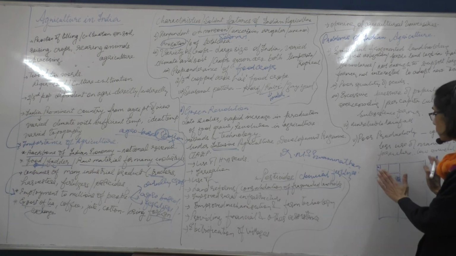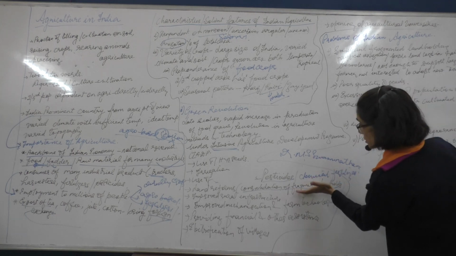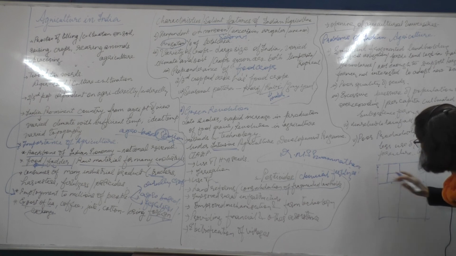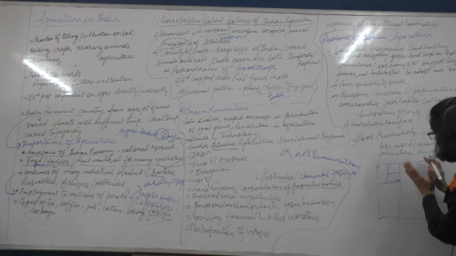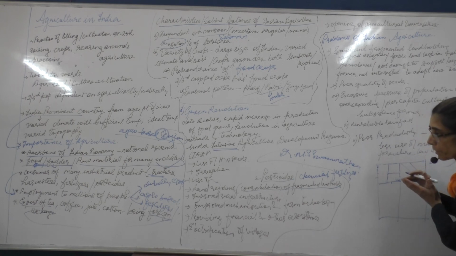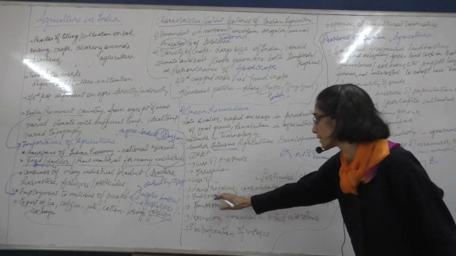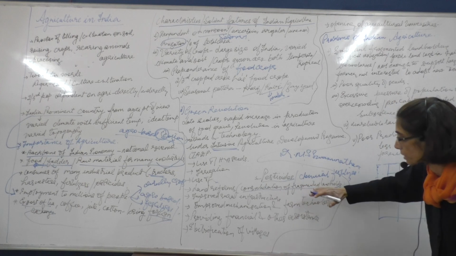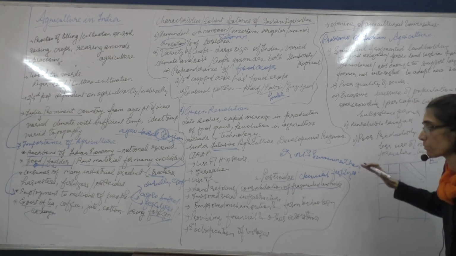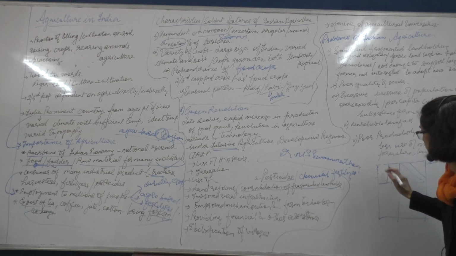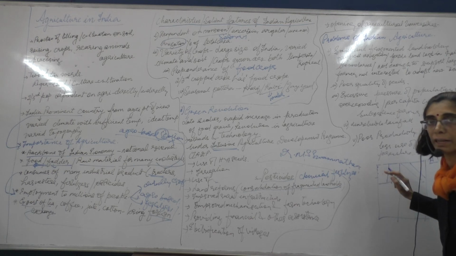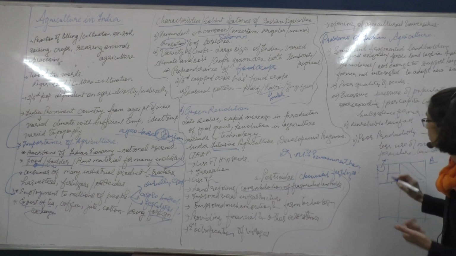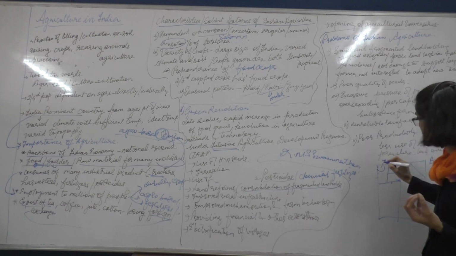So in order to bring about a change, they brought the entire piece of land for one farmer under one particular area. So we are calling it land reforms, consolidation of the land holding. This has happened because hereditary it has come to him in this manner, in parts and parts. And in this small piece of land, the farmer will not be willing to utilize any kind of machines.